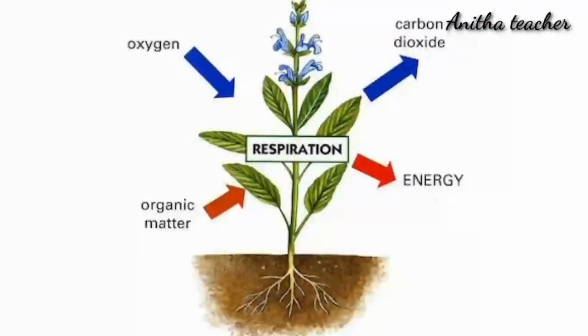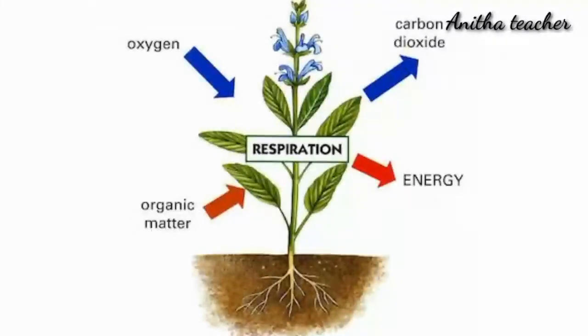The next topic, respiration in plants. As we already know about stomata in leaves where gaseous exchange takes place, some plants have specialized structures like breathing roots of mangrove plants, as well as tissues in orchids. Oxygen is also required by plants to produce energy, and carbon dioxide is released.